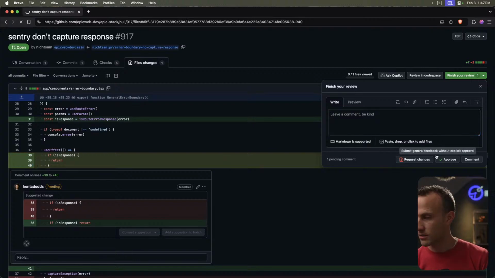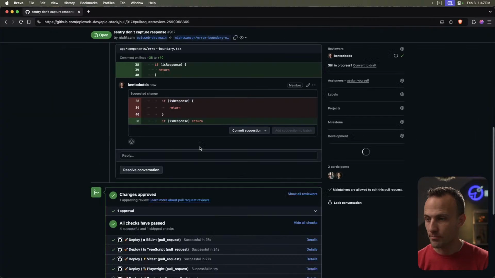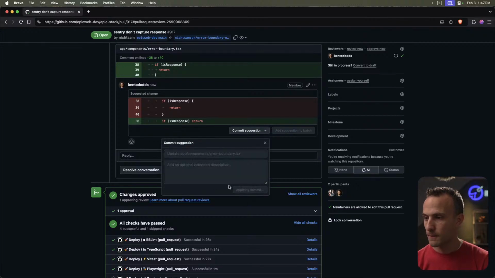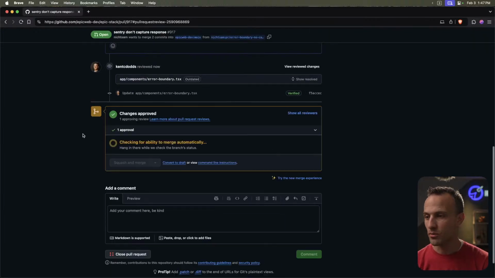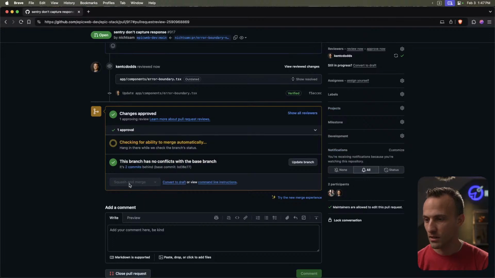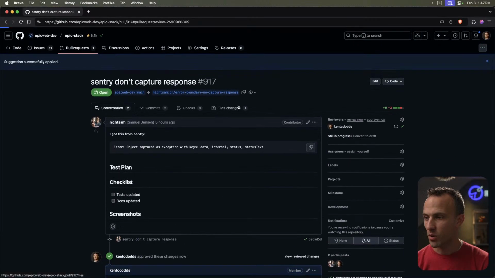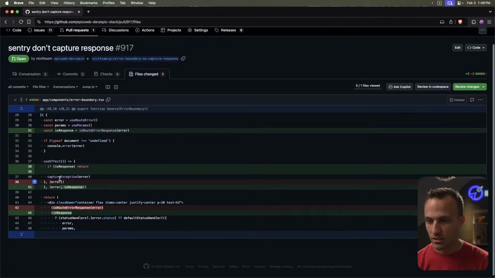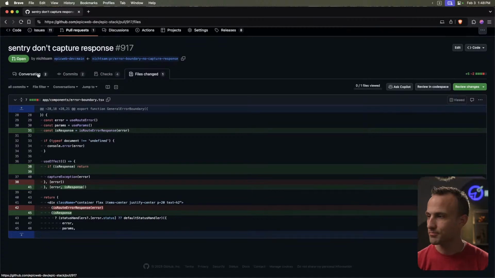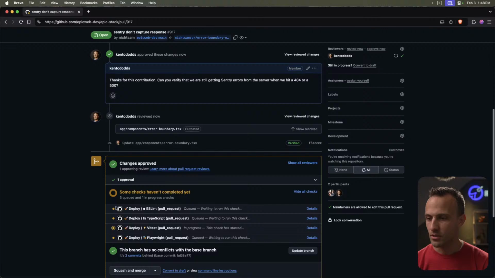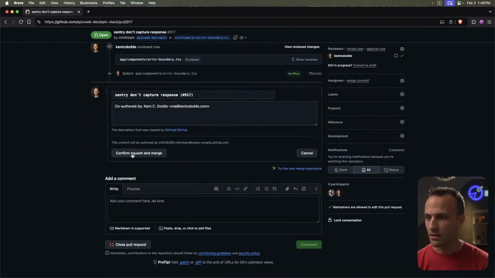I wouldn't tell somebody else to do this for me, but I'll do it myself. And let me show you why. Doesn't that just look cleaner? Makes the whole thing look better. Okay, so let's squash and merge this. Don't cause Sentry to attempt to capture a response object.